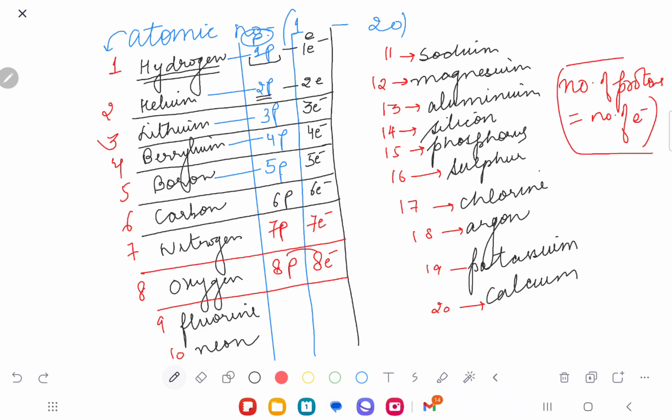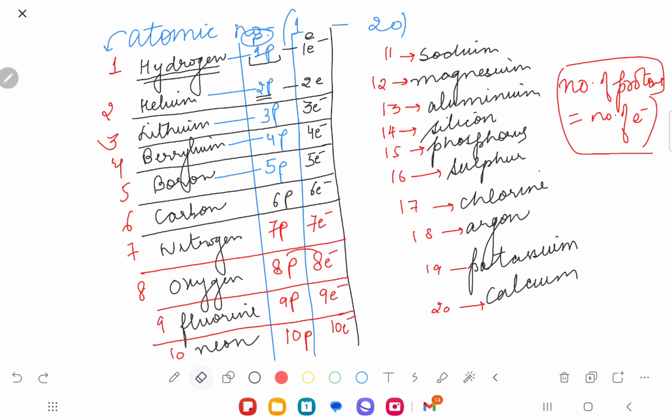Yes or no? Are you understanding the logic? So 9 protons, 9 electrons. But what is the difference? The protons stay inside the nucleus, and the electrons stay outside the nucleus. That's the difference. Neon has 10 protons, so neon also has 10 electrons.